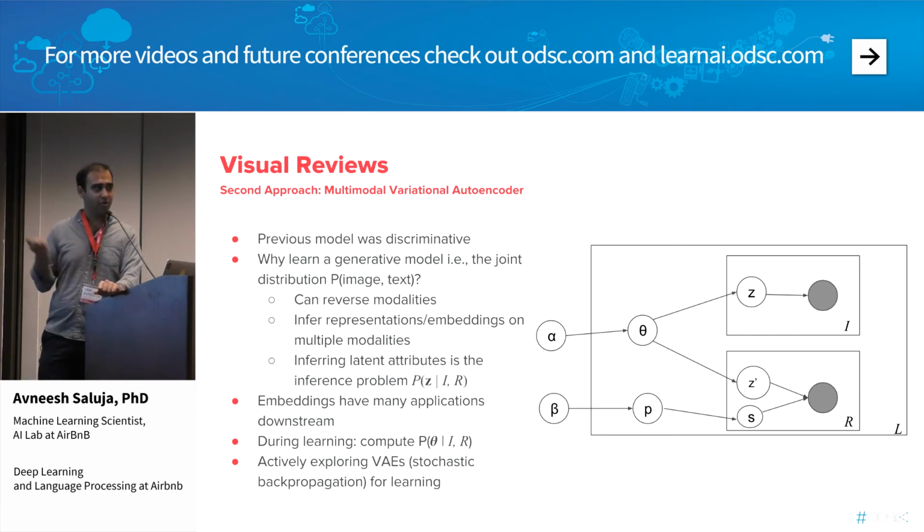What I did before, and the model that I showed you, was essentially a conditional likelihood maximization model, in other words, a discriminative model. We maximize the probability of text given image. Can we instead look at it slightly differently, in a generative model setting? Can we maximize the joint distribution, the probability of images and text jointly? If we do it in this generative model setting, we have a number of different advantages.